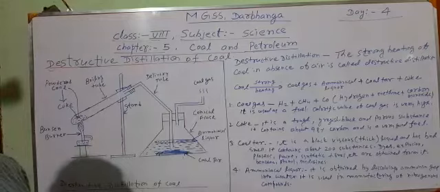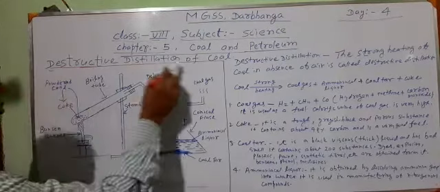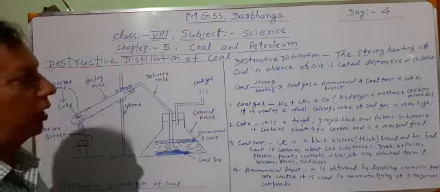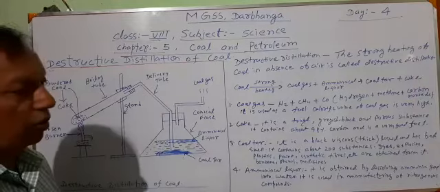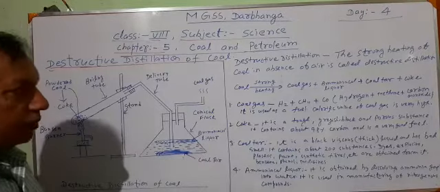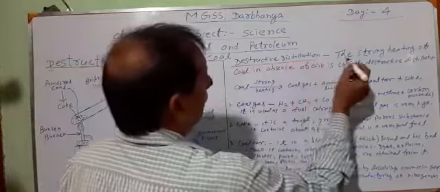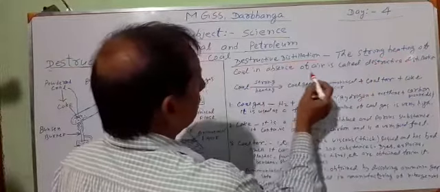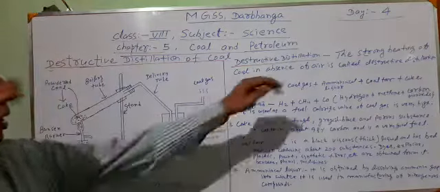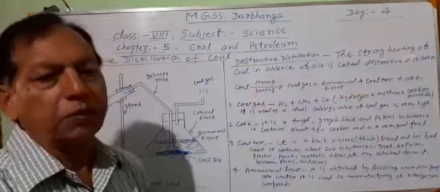We have read many things about this chapter. This time we have to discuss the topic destructive distillation of coal. First of all, we have to understand what is destructive distillation of coal, and then we shall discuss this process in detail. Here I have written a simple definition. What is destructive distillation of coal? The strong heating of coal in absence of air is called destructive distillation. There are two conditions. One is the strong heating, and second thing is in absence of air.